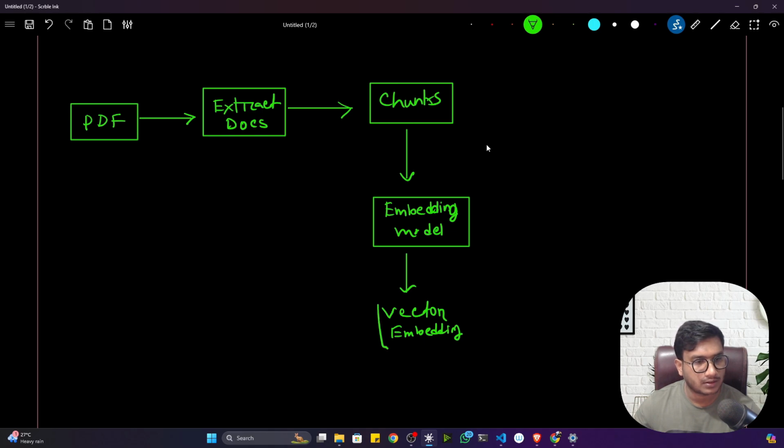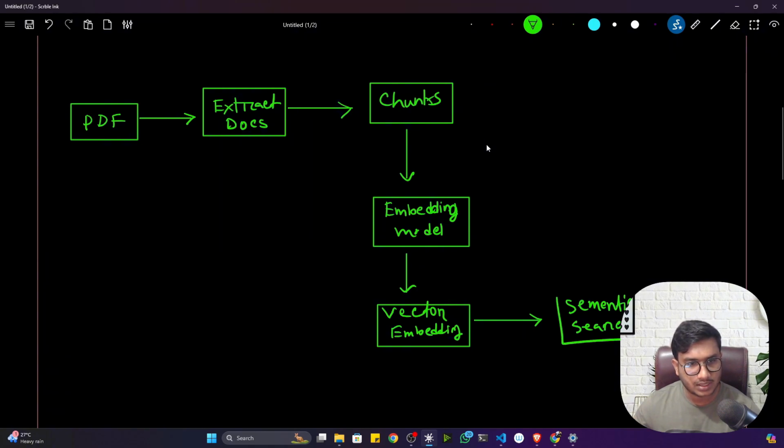And with this vector embedding, we'll be creating one semantic search. I already explained what semantic search is, because I think you know the power of vector DB. It will give you semantic search kinds of functionality.